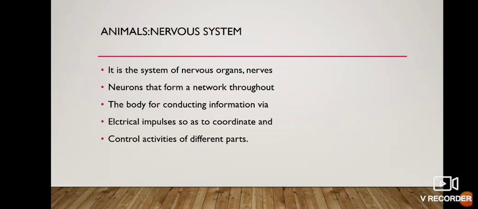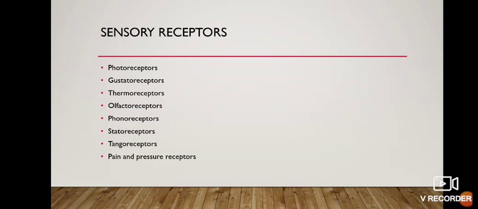Animal's nervous system: it is a system of nervous organs, nerves and neurons that form a network throughout the body for conducting information via electrical impulses so as to coordinate and control activities of different parts.